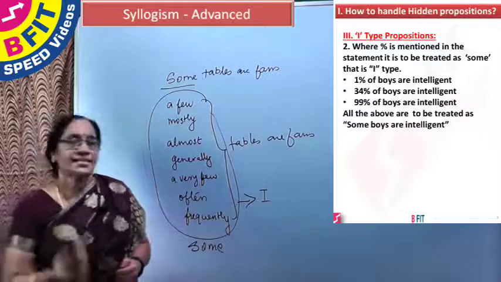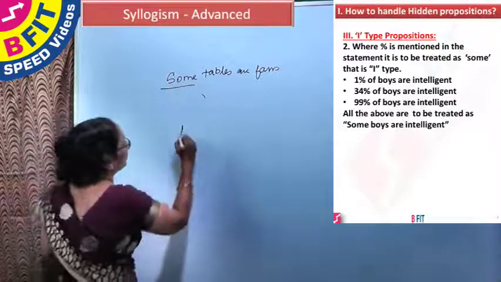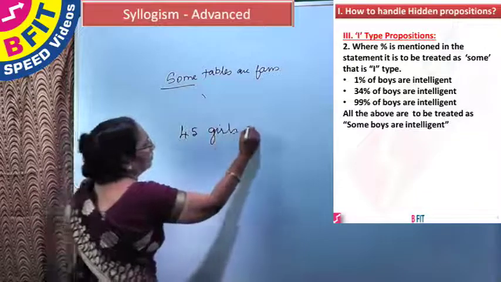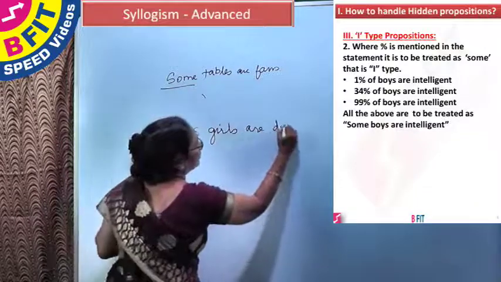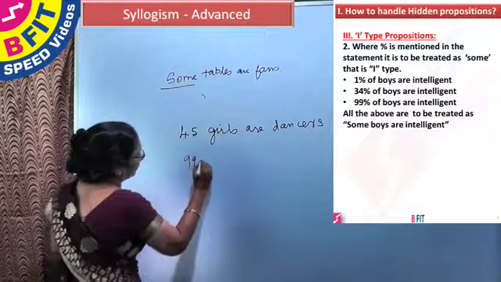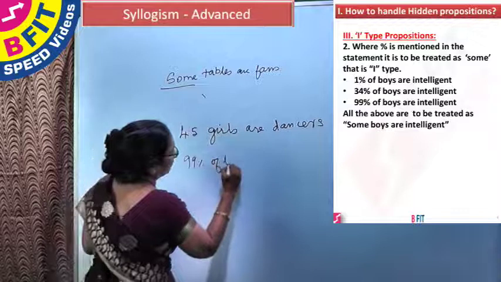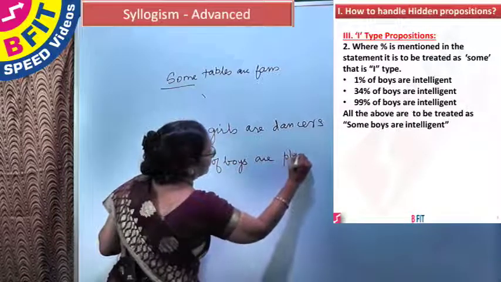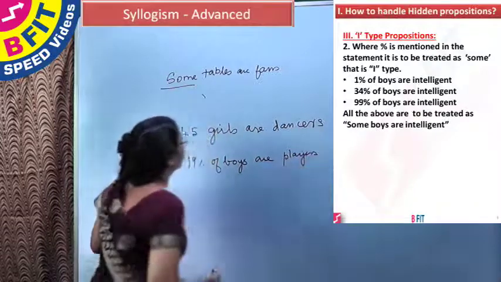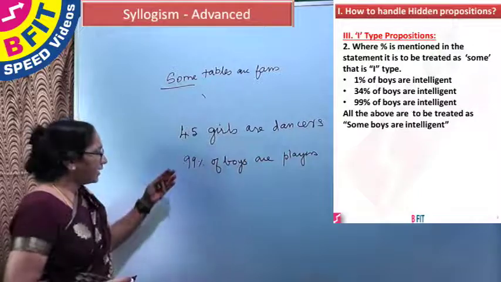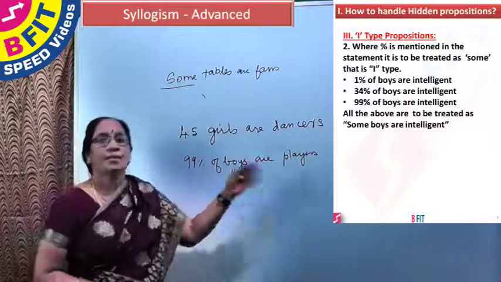Instead of giving it as some, it may be given as "45 girls are dancers, 99% of boys are players."